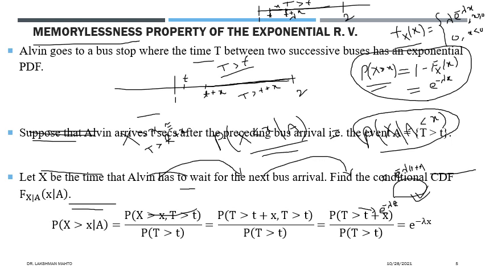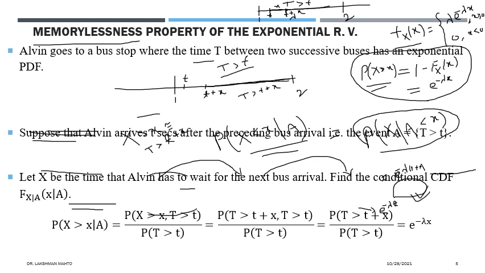The waiting time is also exponentially distributed. Thus we can say that the conditional CDF of x is exponentially distributed with parameter lambda, regardless of the time t at which you have already arrived.